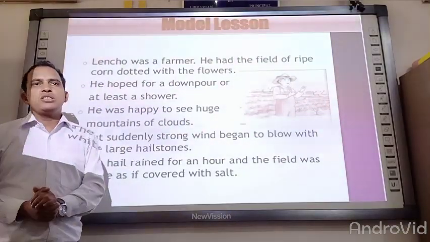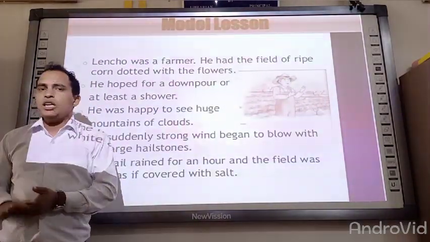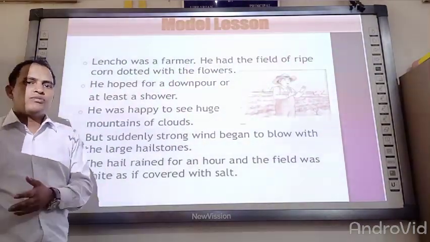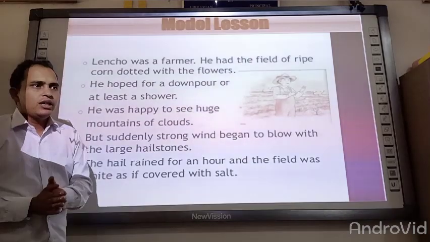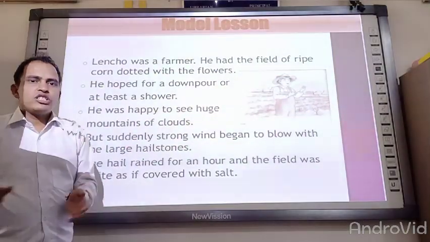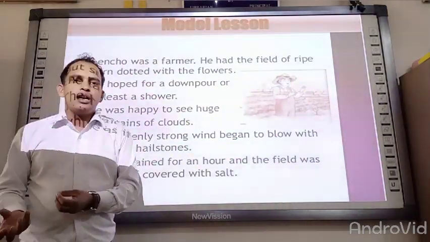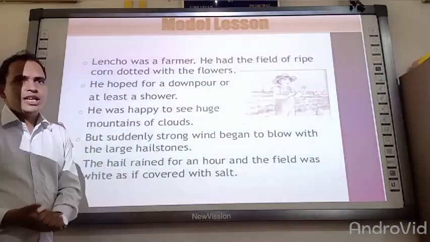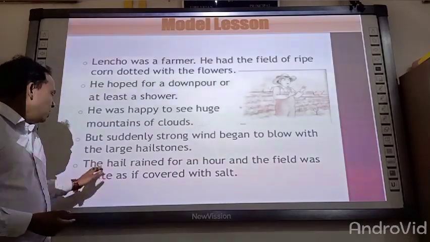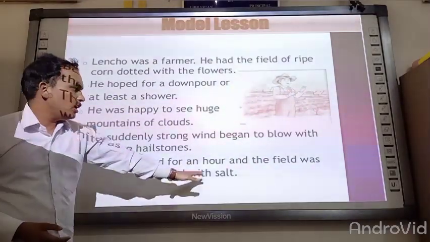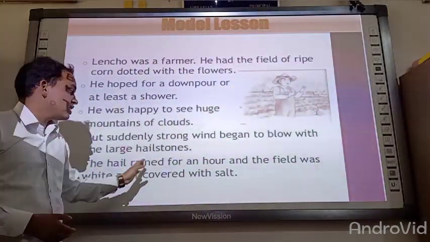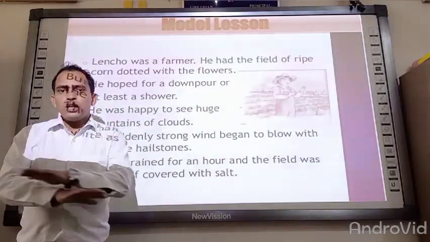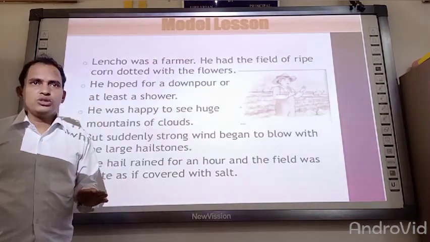So basically what happens generally, as you have seen, if it rains for several hours, suppose it is raining for 4 or 5 hours, definitely you can see a field totally covered with salt, like a white carpet. The same thing happened with Lencho's field. The hail rained for an hour and the field was white as if covered with salt. His field was totally covered with hailstones.